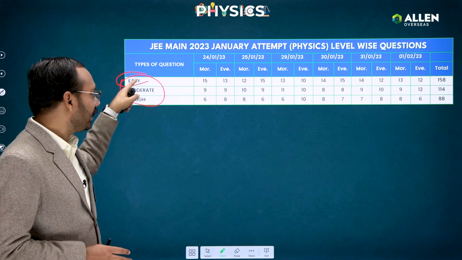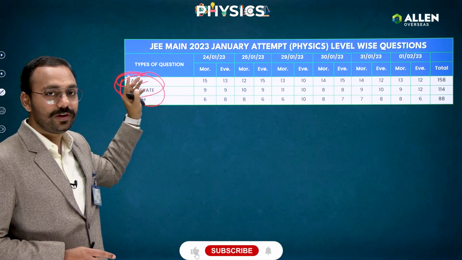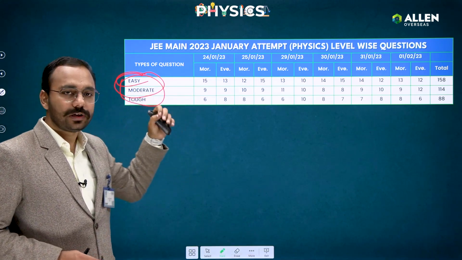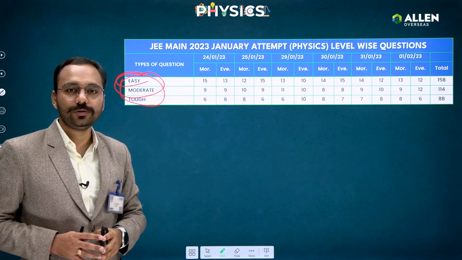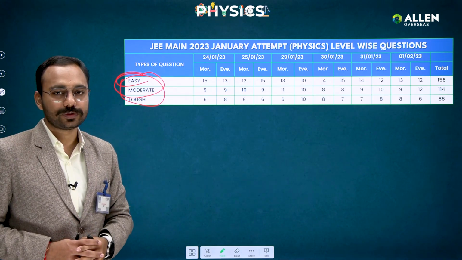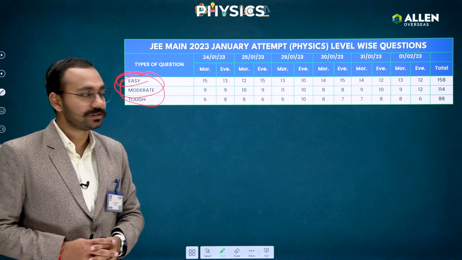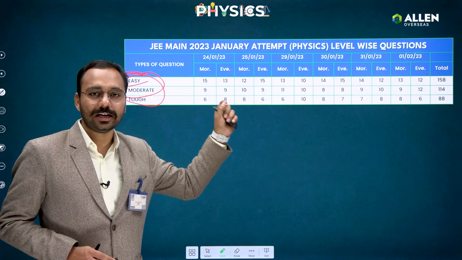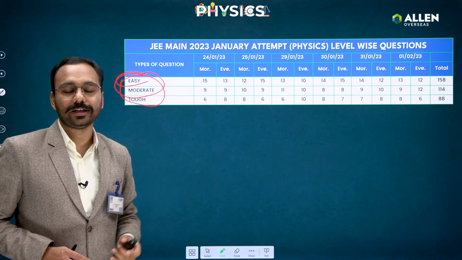So even if you concentrate your energy on the easy and moderate, as we always say, you would have cracked the JEE with very good marks guys. Of course, tough will always be there, but the number of questions were not very huge. Almost 15 to 20% were the tough questions and the rest were moderate. So this was to show you that you have it in you, but you have to read the NCERT properly. You have to do the exercises as being told by the teachers guys.